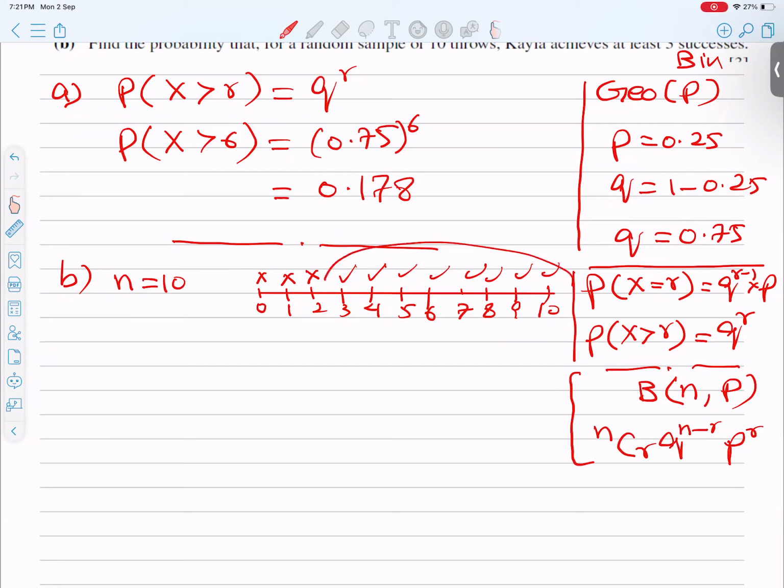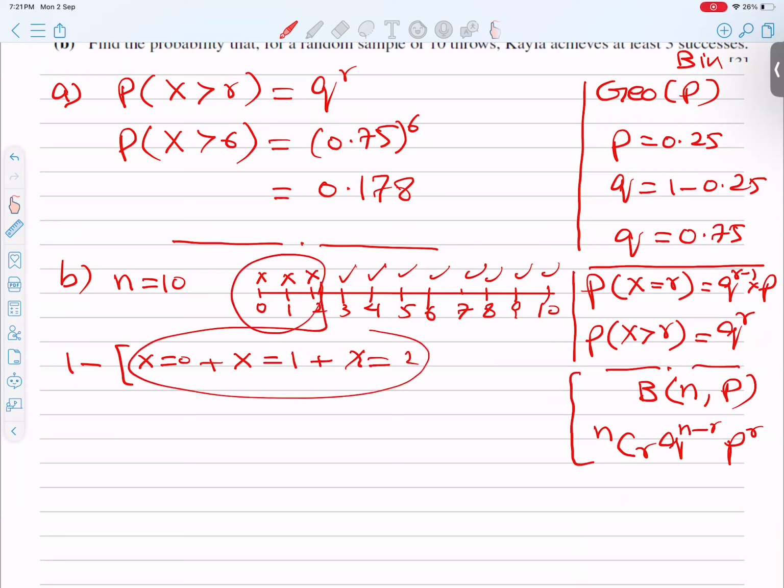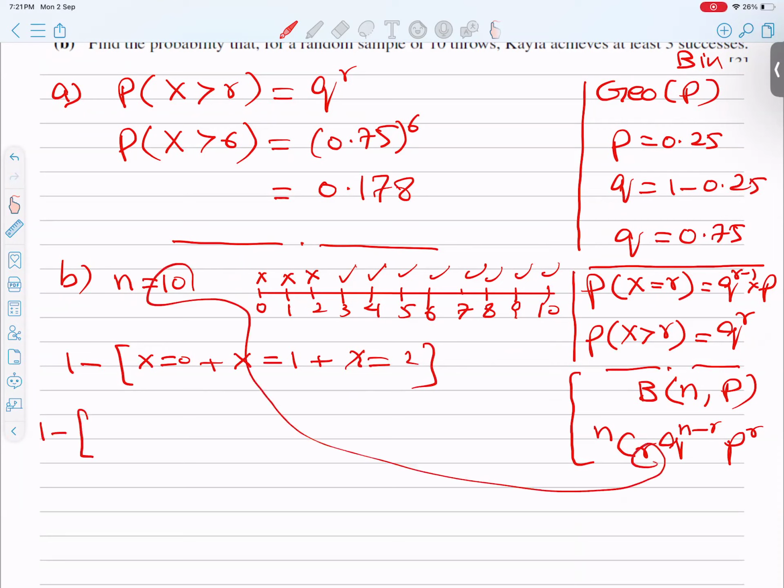If the x value is 0 plus the x value is 1 plus the x value is 2, I will find all 3 possibilities which are not required, and subtract them.